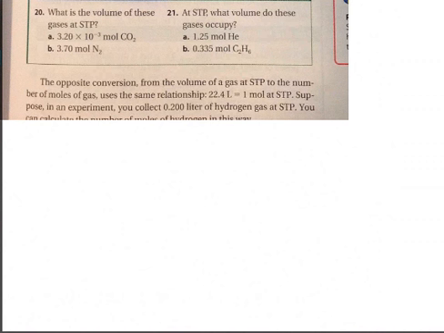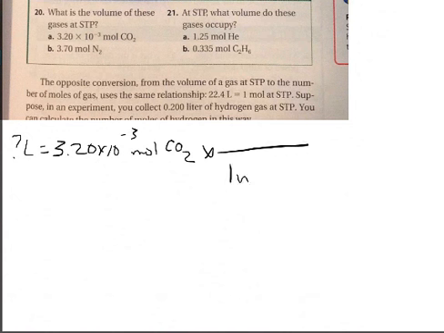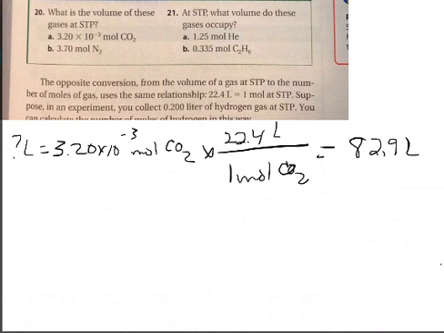Alright, so 20 says, what's the volume? So we want to know how many liters. If we have 3.20 times 10 to the negative 3 moles of CO2, and we know that 1 mole of CO2 is 22.4 liters of CO2, we're just going to multiply those two together, and that would give me 82.9 liters.